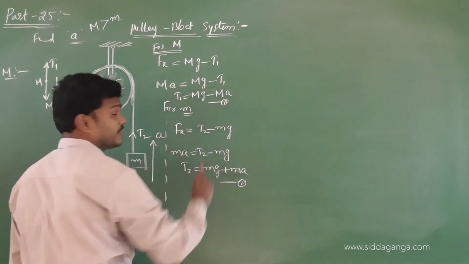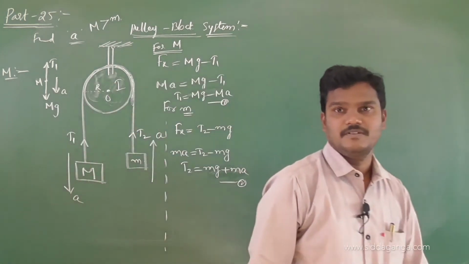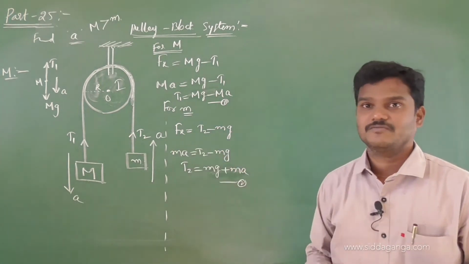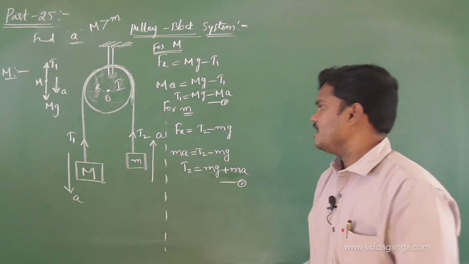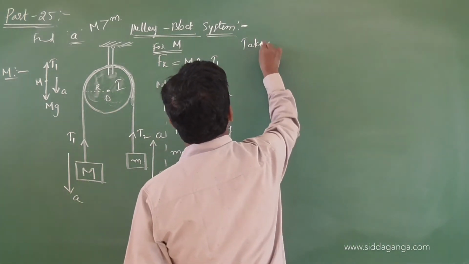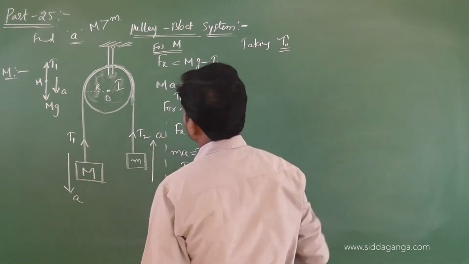So I got the T1 formula and the T2 formula: the tension on one side and the tension on the other side, in the same single string. So let us take the torque about O. Taking torque about O.